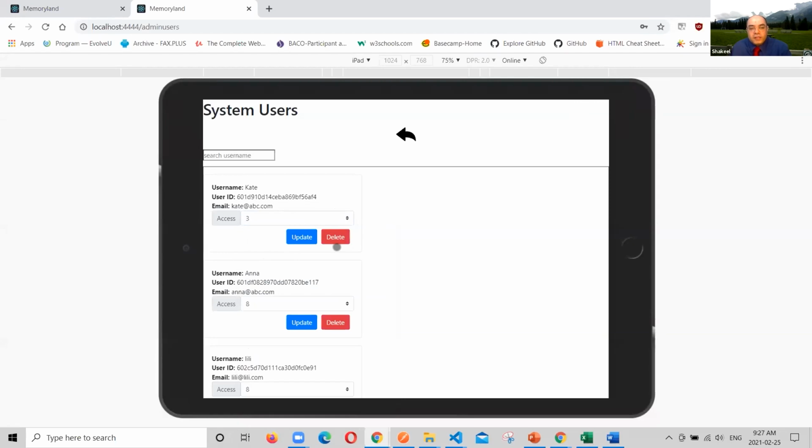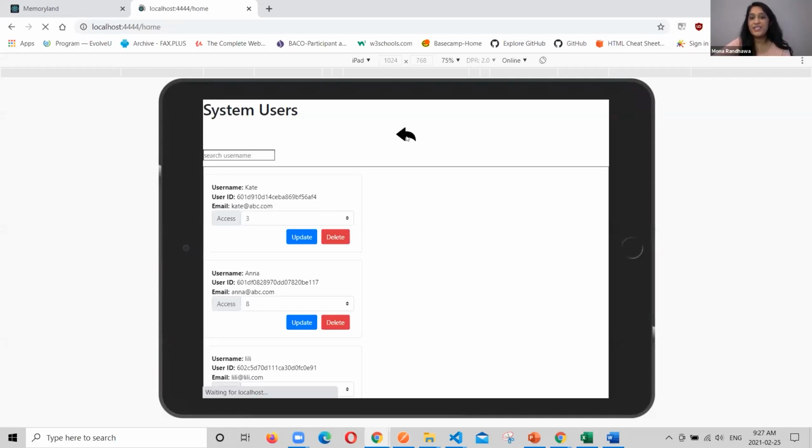Also, we have created a button to delete a user, just to do a cleanup on the database. We have provided a search bar on the top, as we expect the database to grow further in the future, so we can search for any particular user. Now back to Mona again to talk about our way forward and what we plan to do next in our admin roles and how the game will continue. Perfect. Thank you. Over to you, Mona.